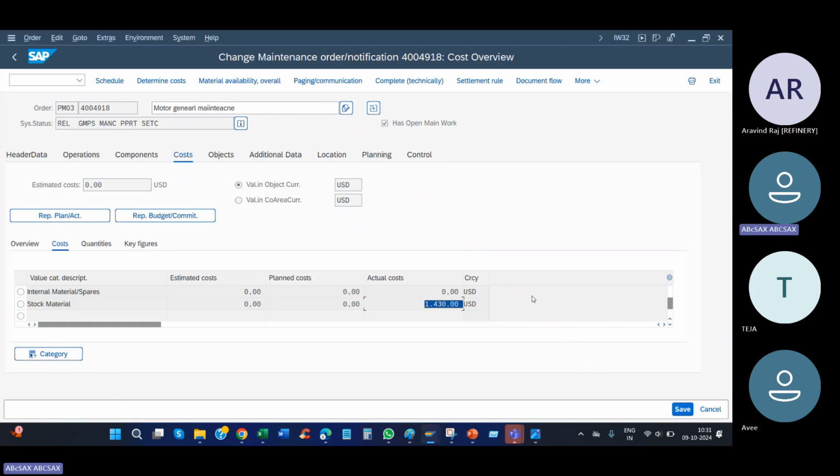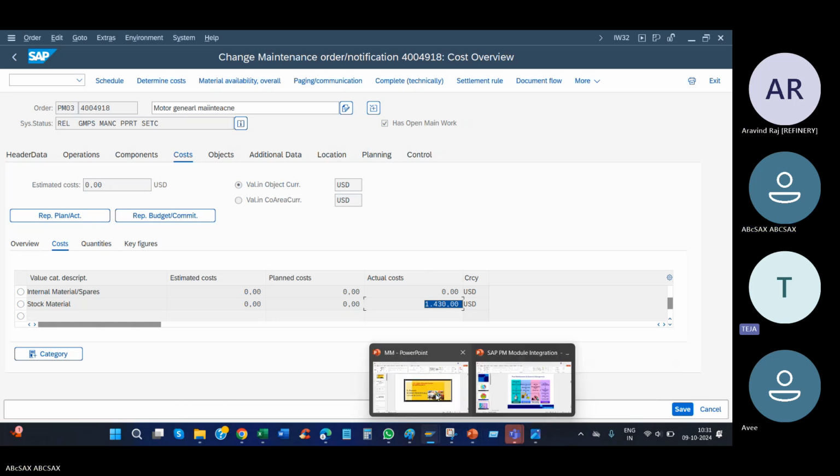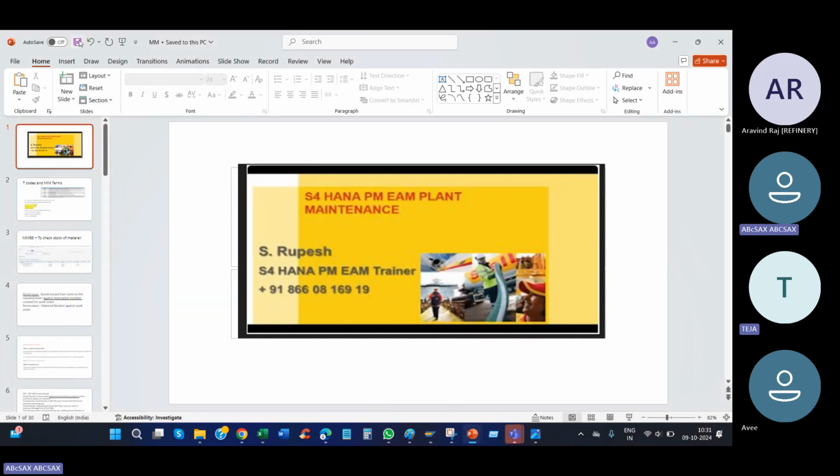So you cannot escape. I don't know PO, I don't know service entry sheet. Fundamentals you should know. On the interviewer side, he will be expecting a minimum basic integration. At least you will need to know.